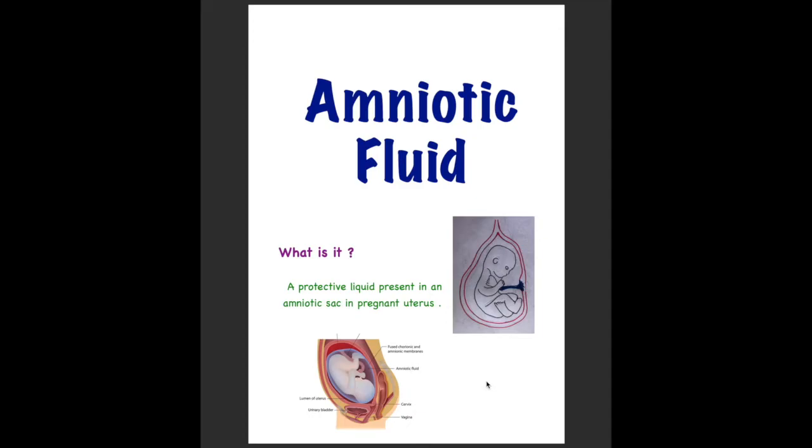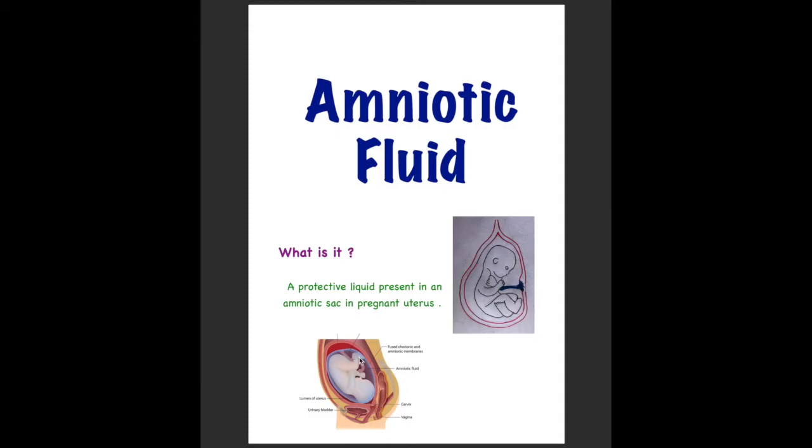So today let's learn about amniotic fluid, all the details that you need to know about amniotic fluid. So firstly, let's answer the question: what exactly is amniotic fluid? It is a protective liquid that is present in the amniotic sac in the uterus. Now it is present surrounding the baby, and you can say that the embryo is suspended in the amniotic fluid.